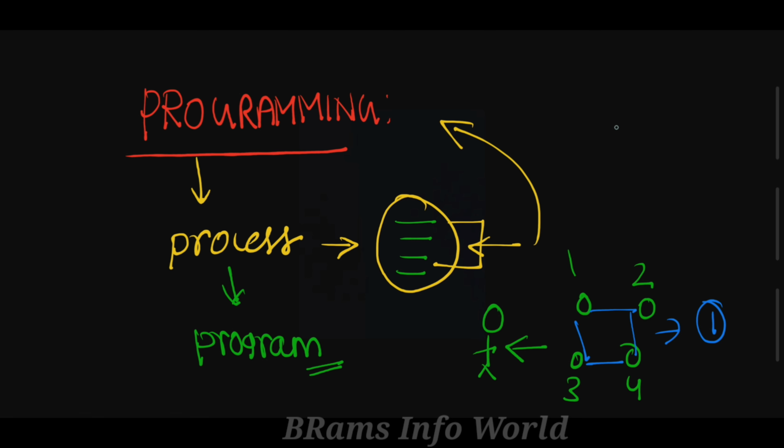Like that he selects the first product, the second product, and so on until the last product on his list. This is the way he shops for different items, and this is the process of executing a program, right? So programming means the process of executing a program.